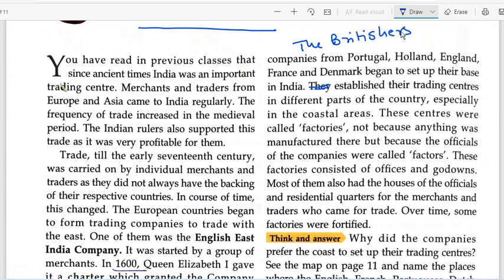Britishers established their trading centers in different parts of the country, especially in the coastal areas. These centers were called factories, not because anything was manufactured, but because the officials of the companies were called the factors. So you have to write till this point. Before this, you will be writing, the Britishers established their trading center, until factors. That would be the answer to question number D1. Remember that one.